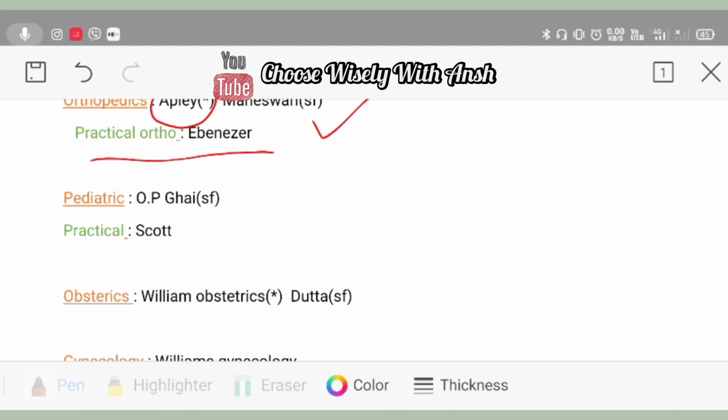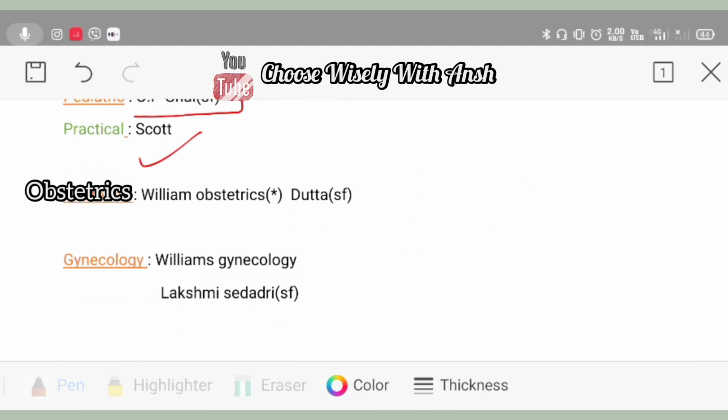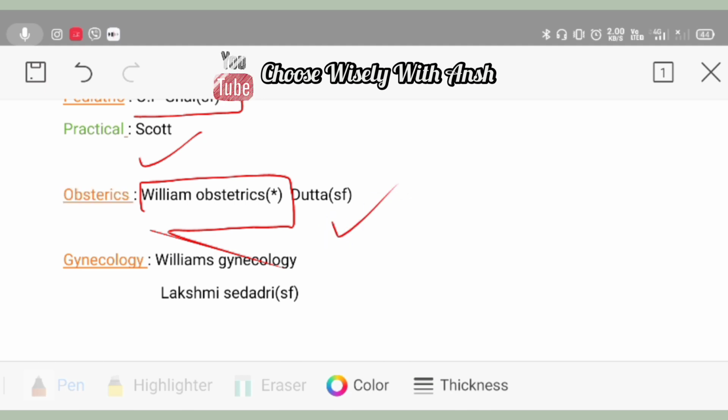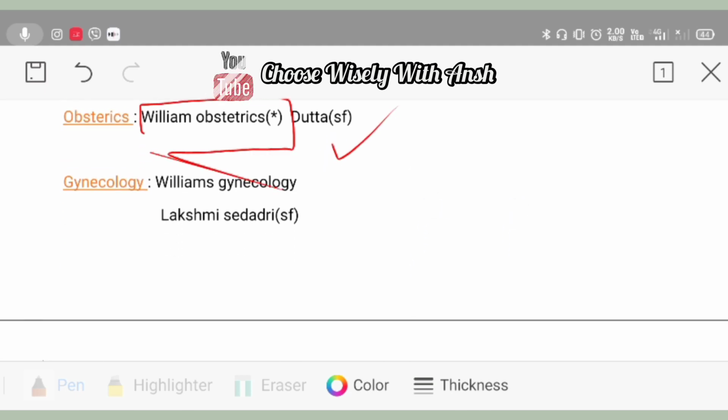For pediatrics, there is no standard textbook. You can simply go with a student friendly book, that is O.P. Ghai. And for practical, you can go with Scott. For obstetrics, you can go with Williams Obstetrics, that is a standard textbook, or you can go with Datta, this is a student friendly textbook. For gynecology, you can go with Williams Gynecology or Lakshmi Sidarai. Lakshmi Sidarai is quite a student friendly book.